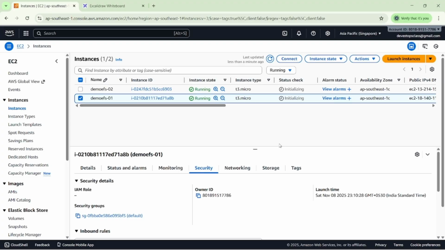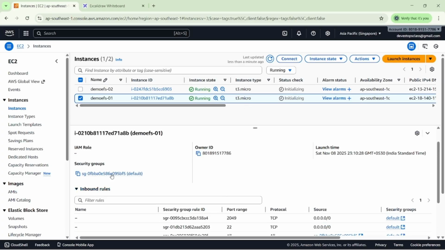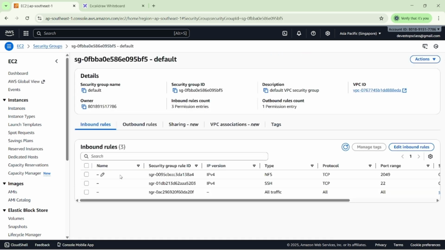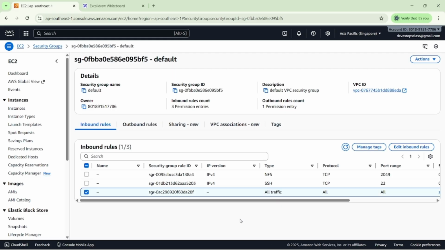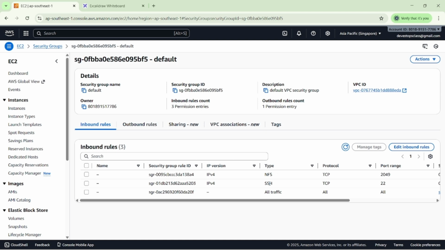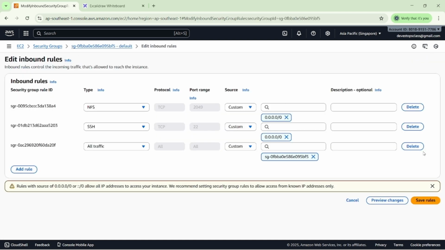What we have to do here is change the security group, so we have to change the inbound rule. What is the inbound rule? Already we know that we have to allow the incoming traffic, and outgoing traffic. By default, you can see the SSH and all traffic, and NFS as well. So I'm selecting edit inbound rules, then I'm deleting both of them here.